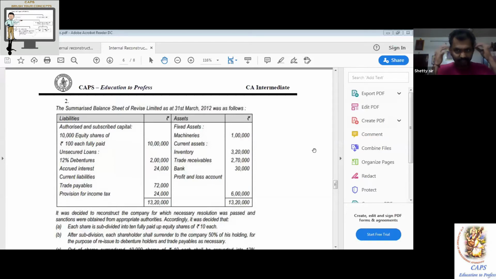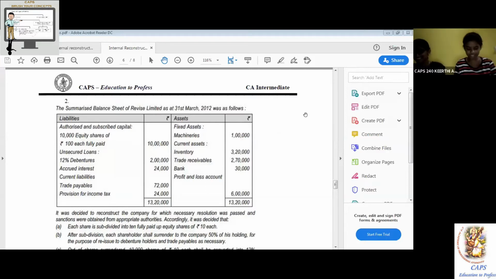Kirti, read. The summarized balance sheet of Revise Limited as at 31st March 2012 was as follows. So look at the name. The company is formed only to revise. The name itself says Revise Limited. Like some of you, when you start your company, say LBM Limited, the name goes hand in hand with your work.